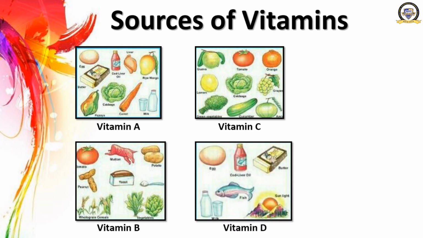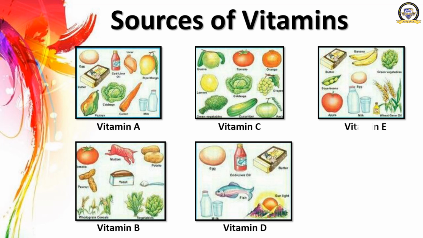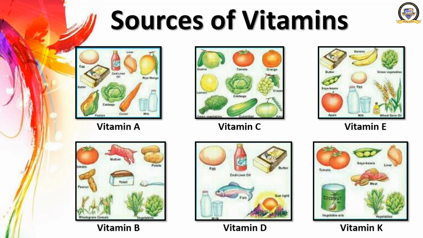They are the sources of vitamin D. They include egg, milk, fish, cod liver oil, butter, etc. These are the sources of vitamin E. They include butter, banana, soya beans, egg, green vegetables and many more. Here are the sources of vitamin K. They include tomato, meat, liver, vegetable oils, etc. Okay. Now just go through these pictures and learn the sources of different vitamins.